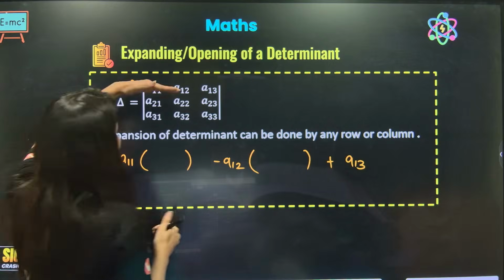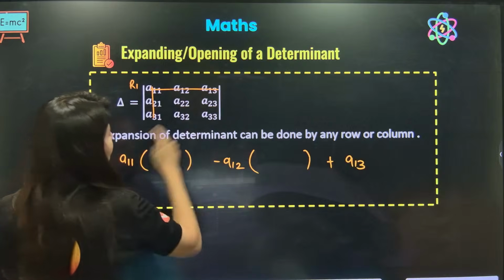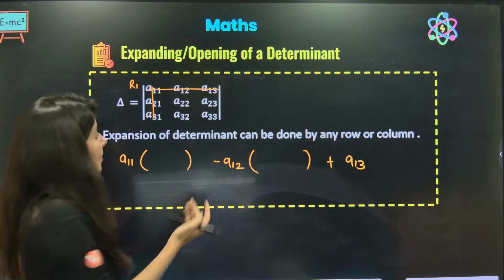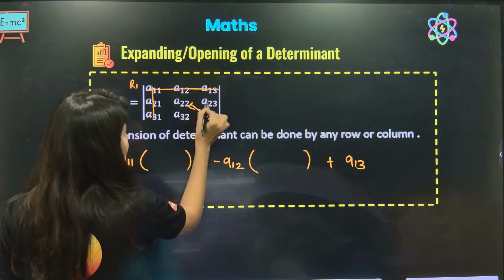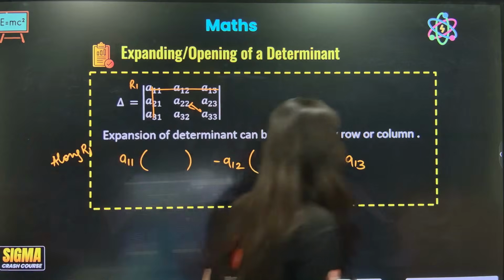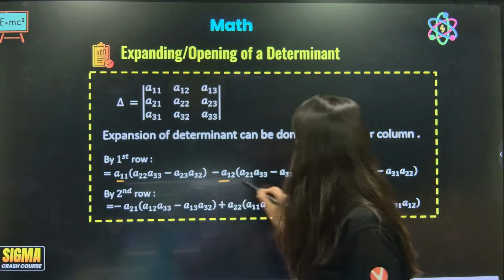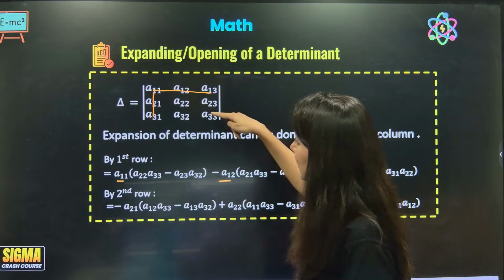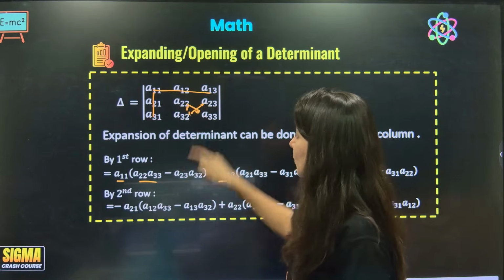So now row 1. A11: if you hide its row and column, then this is the remaining matrix, remember, the minor. So this is A22, A33 minus A32, A23. See, A11 minus A12 plus A13. Now A11 is gone, so multiply this here, minus A32, A23.